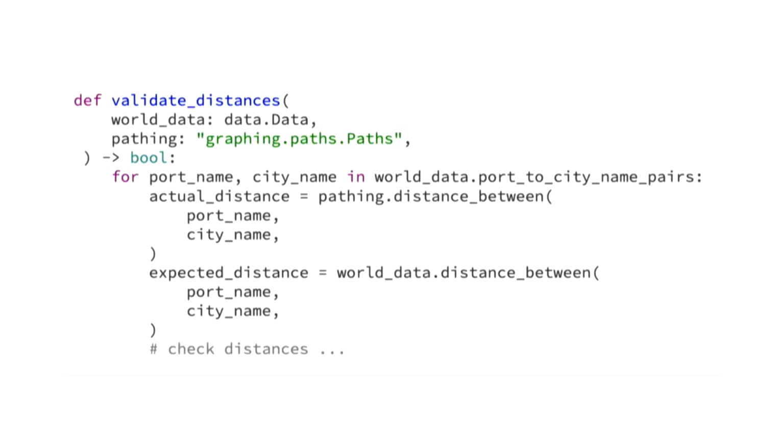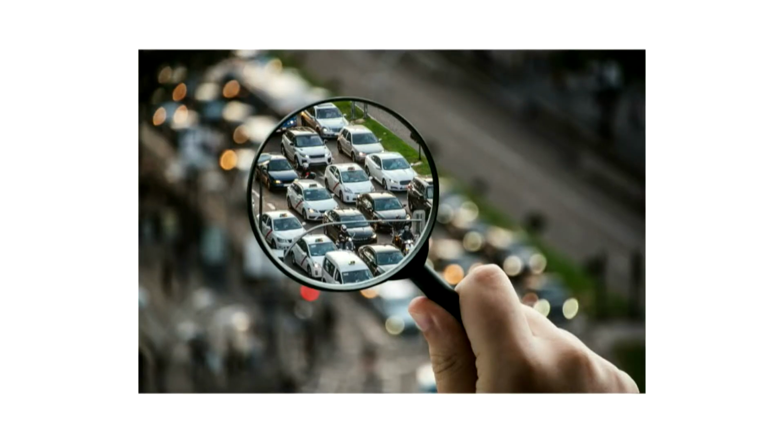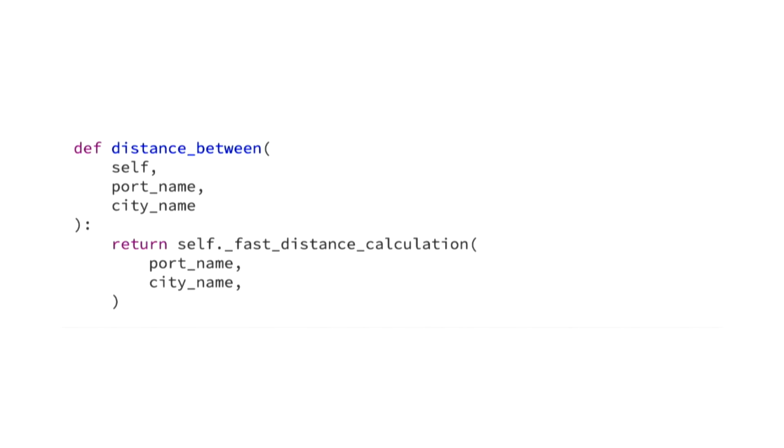What might make more intuitive sense is to go through every pair of nodes that we want to check the distance of, and then have a method from an object that calculates the actual distance, and another that retrieves the expected distance. And this isn't only great for readability, but it's also great for abstraction, because now all these functions make it very easy to change the underlying functionality. For example, if we wanted to make optimizations to the distance calculation to use a faster algorithm, we can just change that within the function.